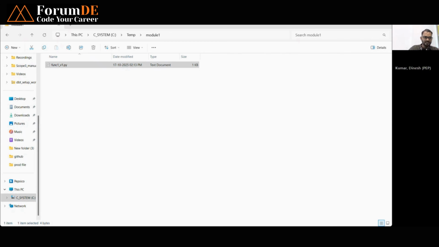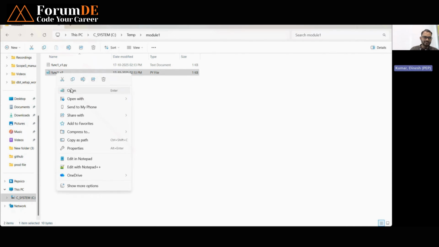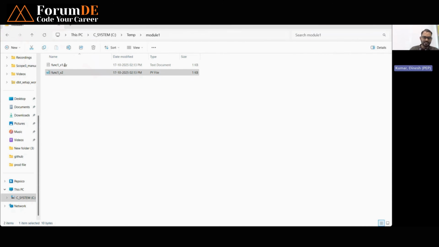So there are two versions: one version has only this kind of change, and the second file has the version with this kind of change. Then suppose I make another change in this file. I have added the next line, day 3. Then I have to save this file as a different version, version 3.